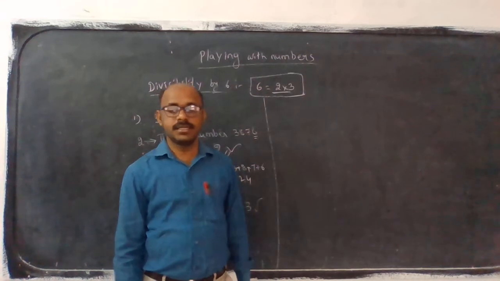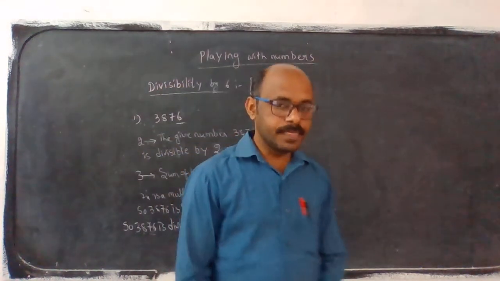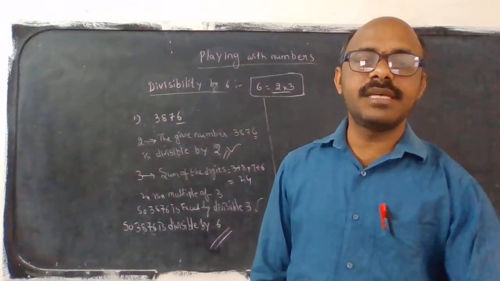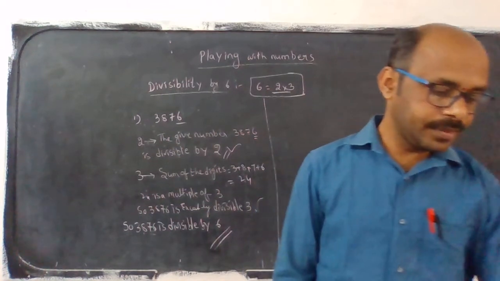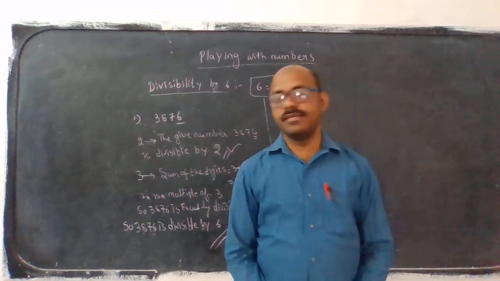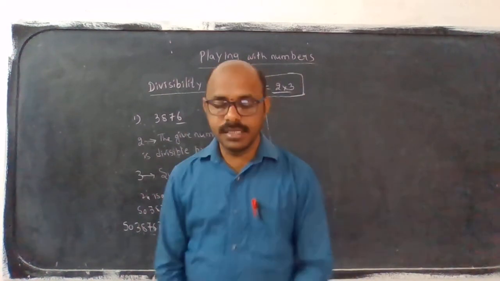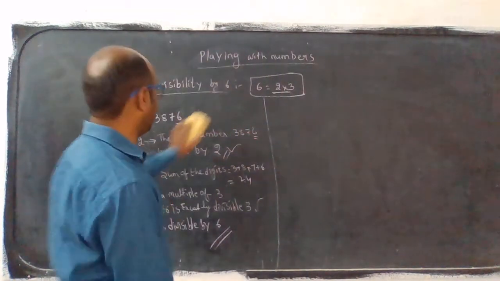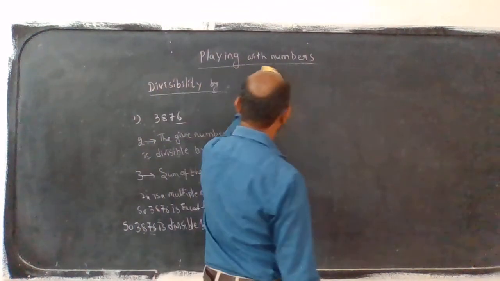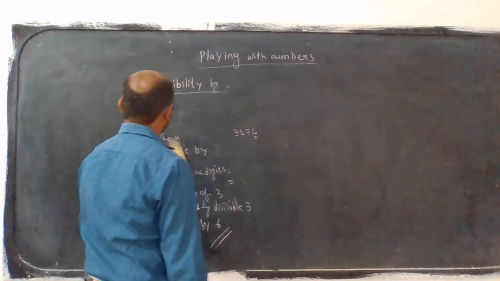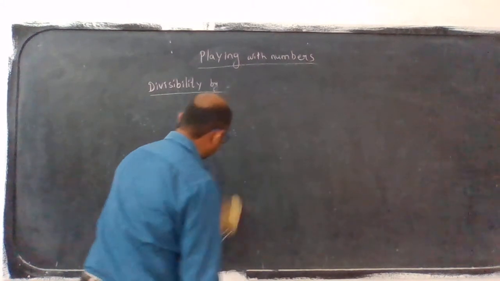Isn't it right? Now the next topic is divisibility by 9. What is the divisibility by 9 rule? I will explain with one example. In the same way, it is the sum of the digits.